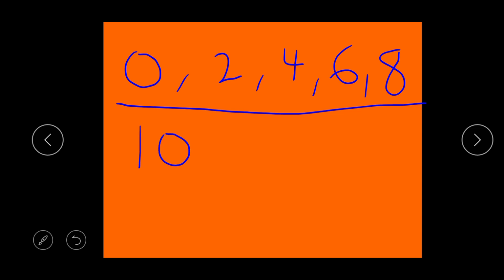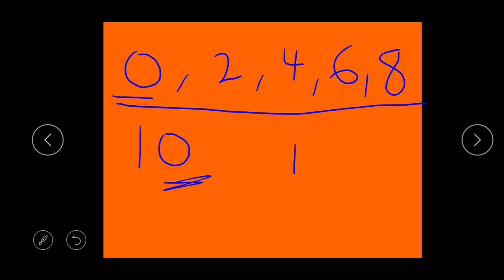10 is an even number. Why? Look at this number very well. Number 10. Look at the number at the back, or the number in the unit place. The number at the back of 10 is what? 0. And 0 is an even number. So that makes 10 an even number.